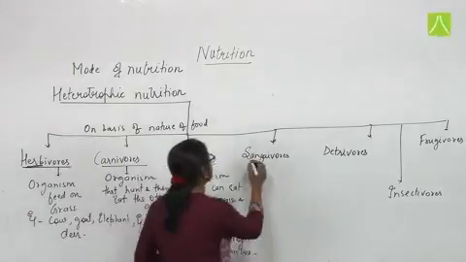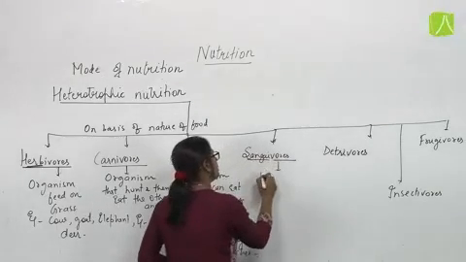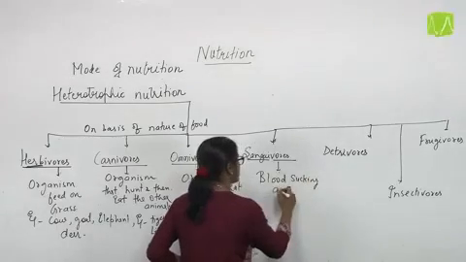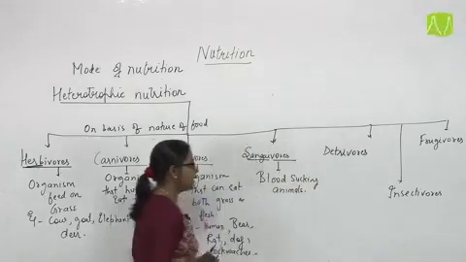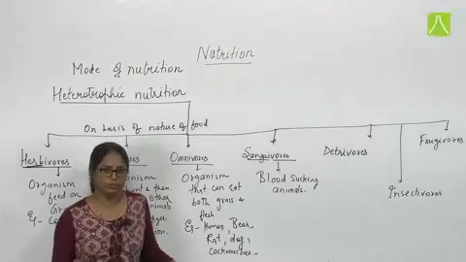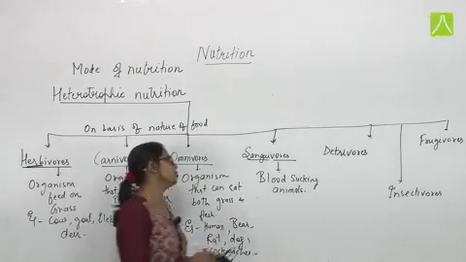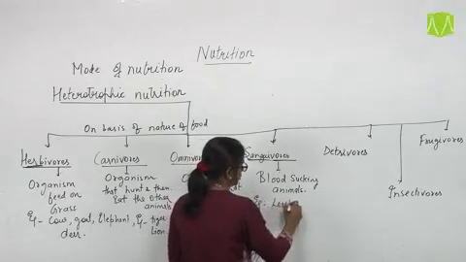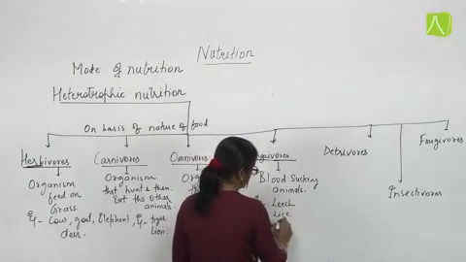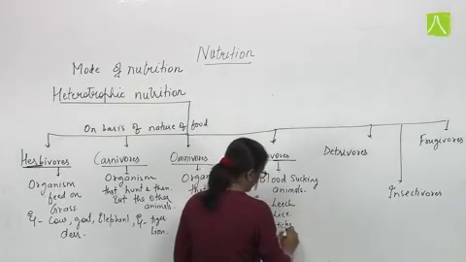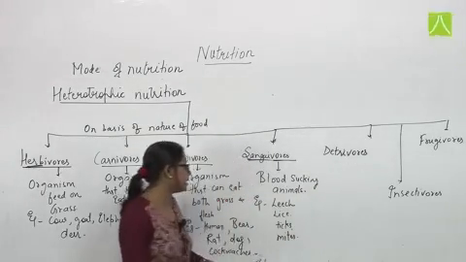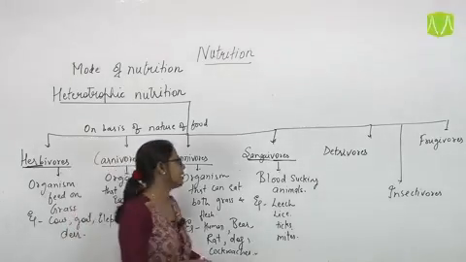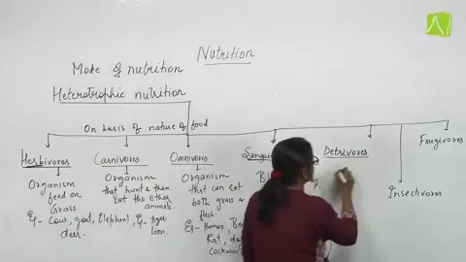The fourth one is sanguivorous. Sanguivorous are the blood sucking animals. That means these are the animals that feed directly on blood. So that is why they are called sanguivorous. It includes leech, lice, ticks, mites. So these basically live on another organism and feed on the blood of that animal. So that is sanguivorous.